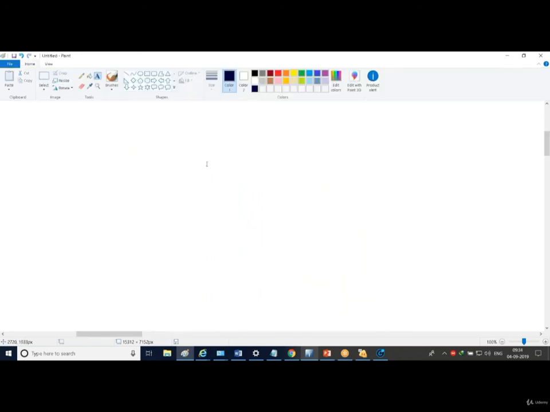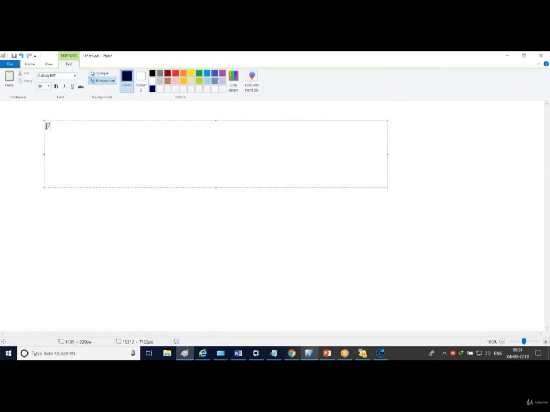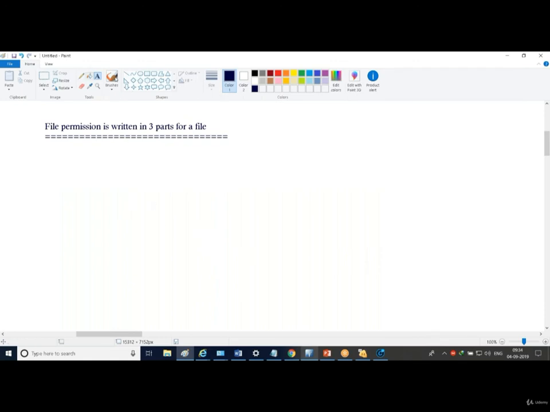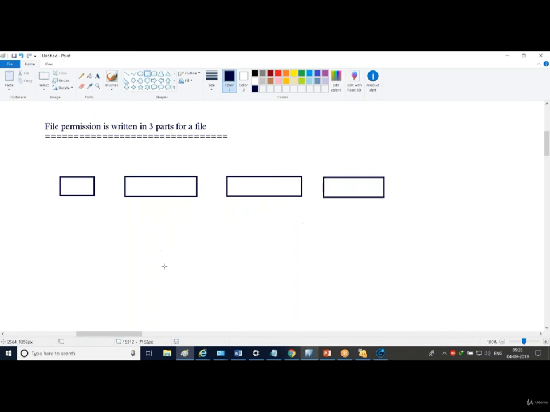So let me tell you, file permission is actually written for a file in three parts. Any file, the file permission is written in three parts. What are the three parts actually? Let me create all the boxes of the three parts: 1, 2, and 3. So any file permission you will see is written in this way.